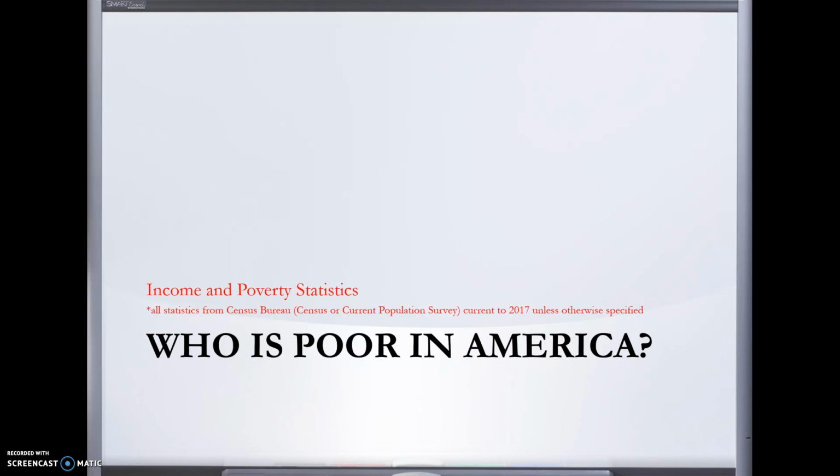All of these statistics come from the Census Bureau, either from the decennial census or from the Current Population Survey, the CPS, which is the product that the census puts out to measure American demographic information between censuses. That's how we get updated information between those census years. Of course, census years are every 10 years. All of these statistics are current to 2017, unless otherwise specified.